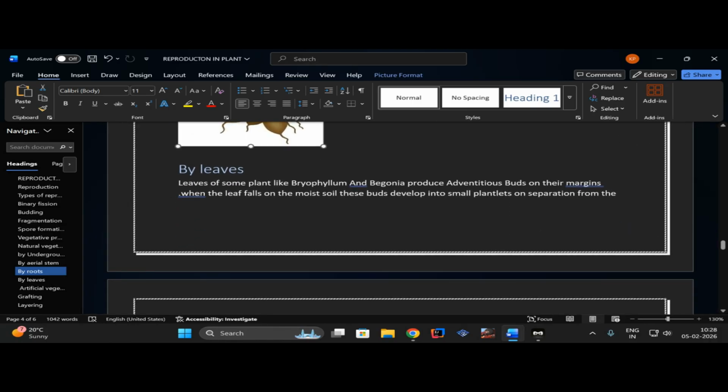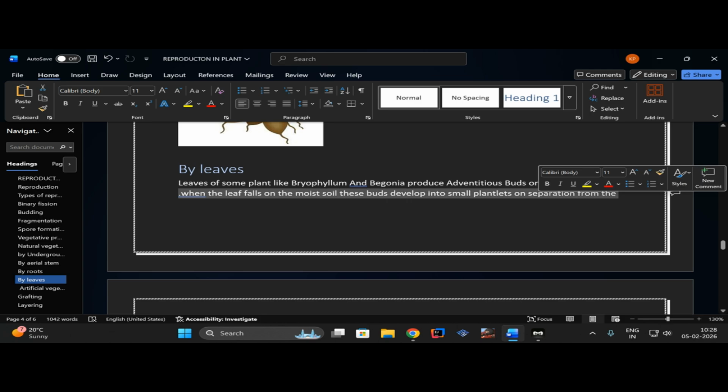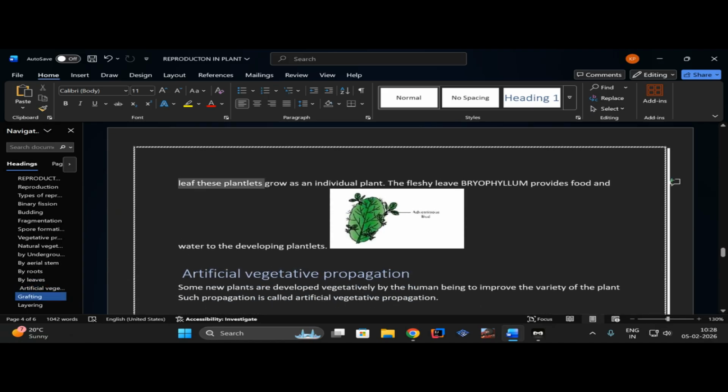Let's move on to the next, which is by leaves. I think this part is the most complicated for most of you, but it's really simple if you can get it. Let me read it first. Leaves of some plants like Bryophyllum and Begonia produce adventitious buds on their margins. When the leaves fall on moist soil, these buds develop into small plantlets. On separation from the leaf, these grow into individual plants. The fleshy leaf of Bryophyllum provides food and water to a developing plantlet.